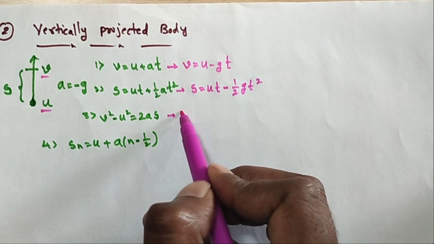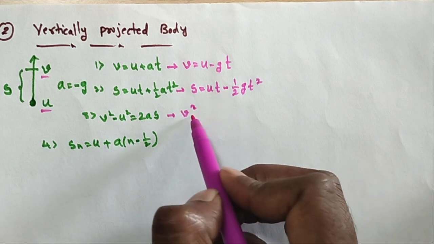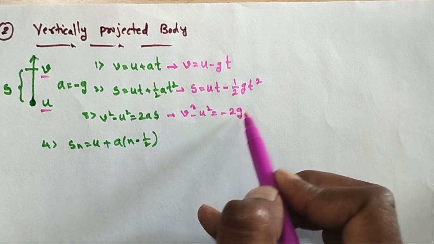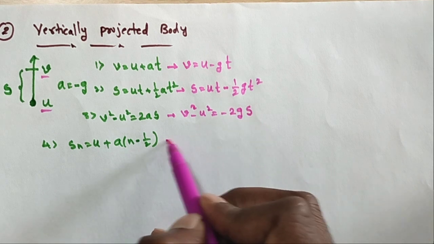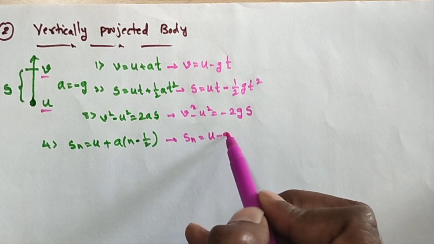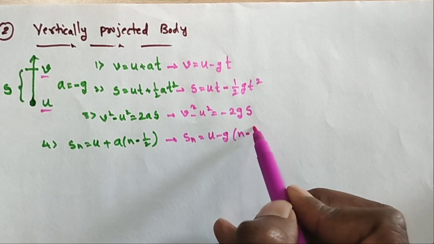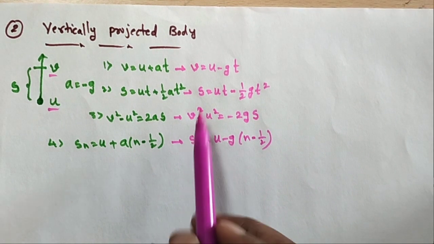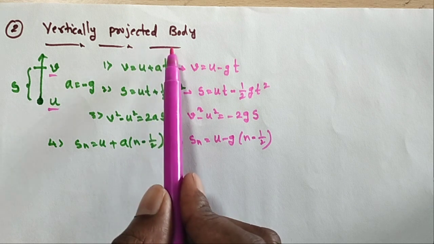The third equation, v square minus u square is equal to minus 2gs. And the fourth equation, Sn is equal to u minus g into n minus 1 by 2. These equations are for a vertically projected body.